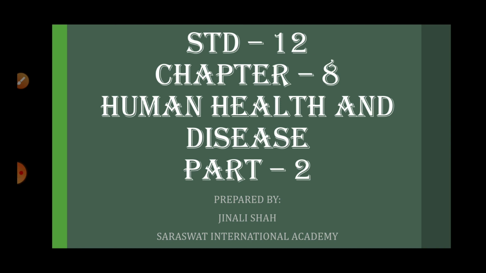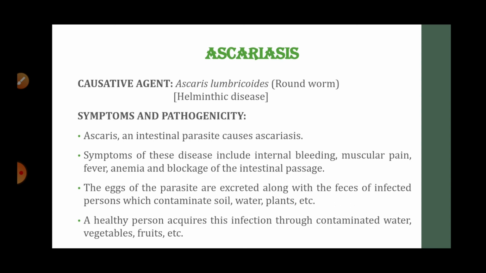Today we will begin with the next part of the chapter Human Health and Disease. Students, in the previous video we have studied some of the common infectious diseases occurring in human beings like typhoid, pneumonia, common cold, malaria and amoebic dysentery. In today's lecture we will study some of the other common diseases occurring in human beings. So let us begin with the video.